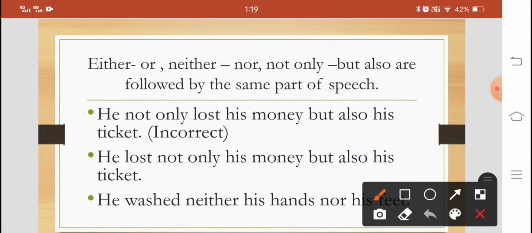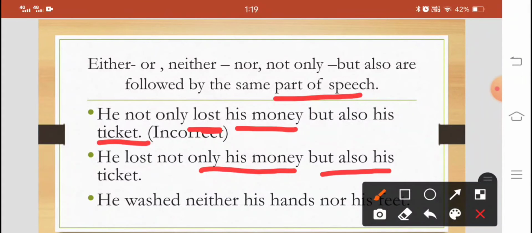Either or, neither nor, not only but also, they are followed by the same part of speech. That is also the rule. For example, he not only lost his money but also his ticket. So, two nouns should be used while using not only but also. But this sentence is incorrect. Why is it incorrect? Because not only is used before lost, not before money. So, the correct order is he lost not only his money but also his ticket. So, two parts of speech are joined, money and ticket, by using not only but also.